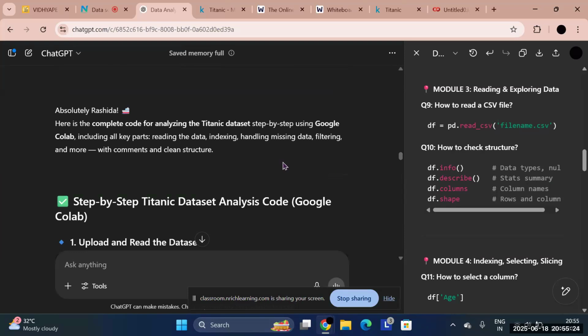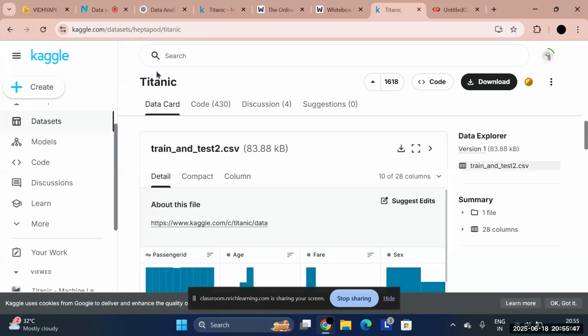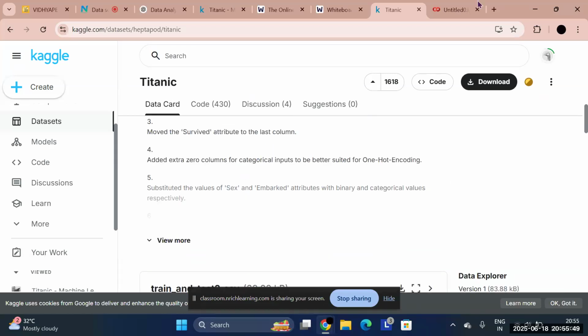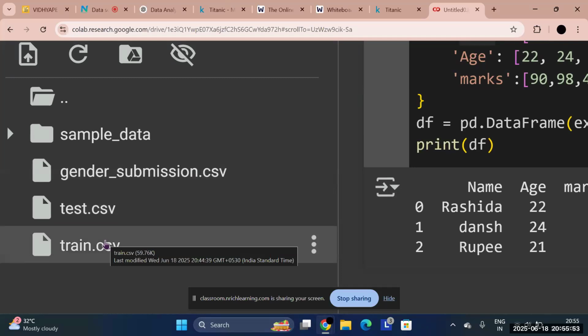Okay, so a task I am giving you. You simply type this Titanic data set into your Kaggle account. As soon as you write Titanic, you'll get a data set, and make sure the data set looks like this: gender submission, test data, and a training data set.